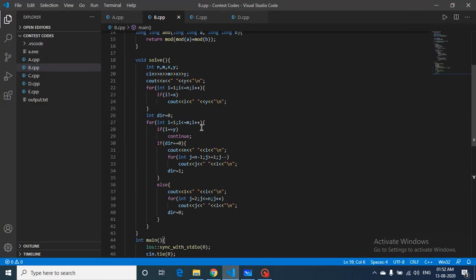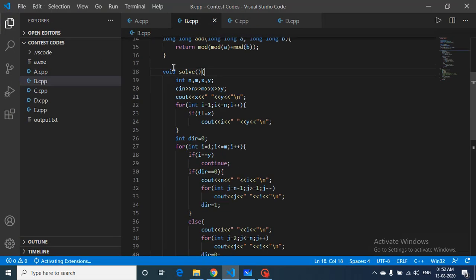The code is also very simple, in which you take the input of n and m. Let's make it bigger, I suppose. So take the input of n and m, and what you will do, you will first output x and y, which is the starting point. Now you will iterate over the first column, and if i is equal to x, which means that you are iterating over the first column.